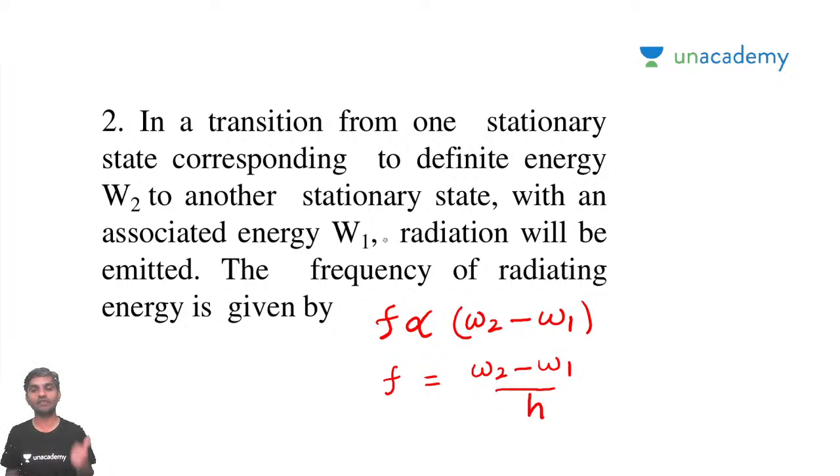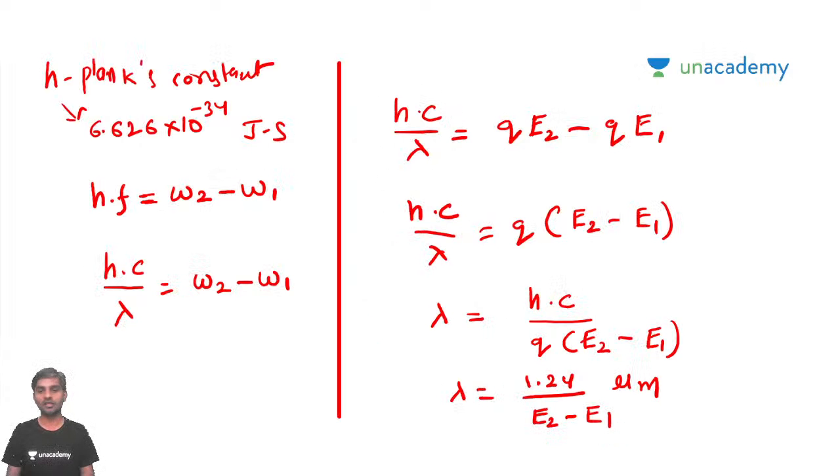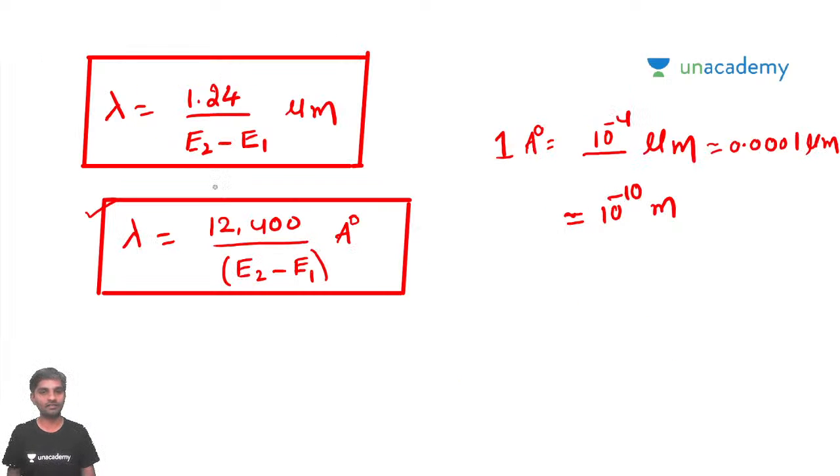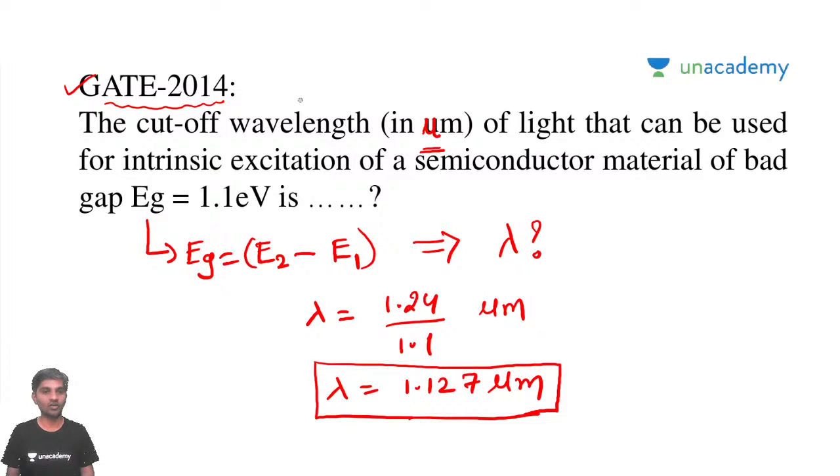In the second case, whenever it moves from one stationary orbit to another stationary orbit, it radiates energy, and we have seen a formula for wavelength: lambda is equal to 1.2 by E2 minus E1 micrometers, and in angstroms also we have discussed. And then I think we solved some problem also. This was asked in 2014.